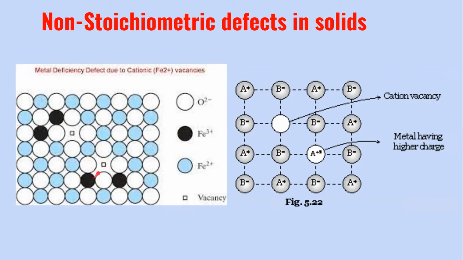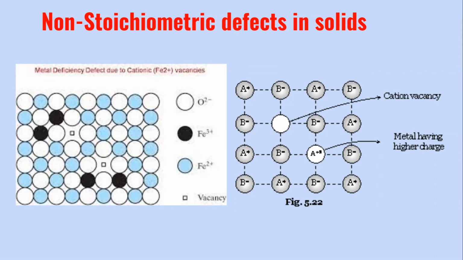So although there are 3 vacancies generated by the missing ferrous ions, 2 of the vacancies have been occupied by the ferric ions, giving rise to the electrical neutrality, and yet 1 slot remains vacant or empty. So this vacancy that is arising due to the cation is called the metal deficiency defect of the non-stoichiometric type. Now, why is this non-stoichiometric?